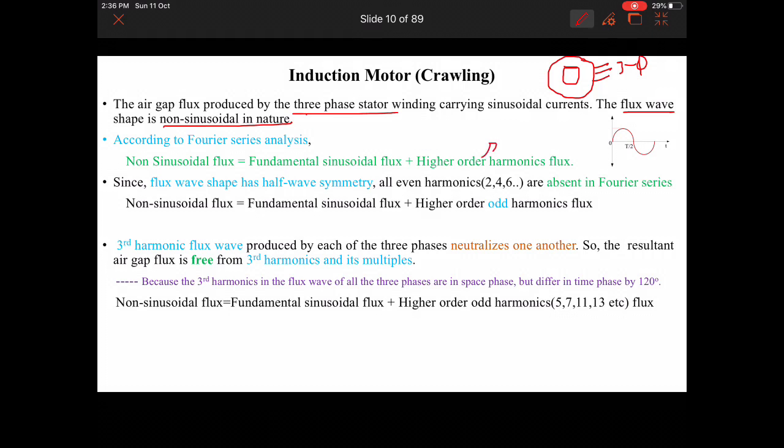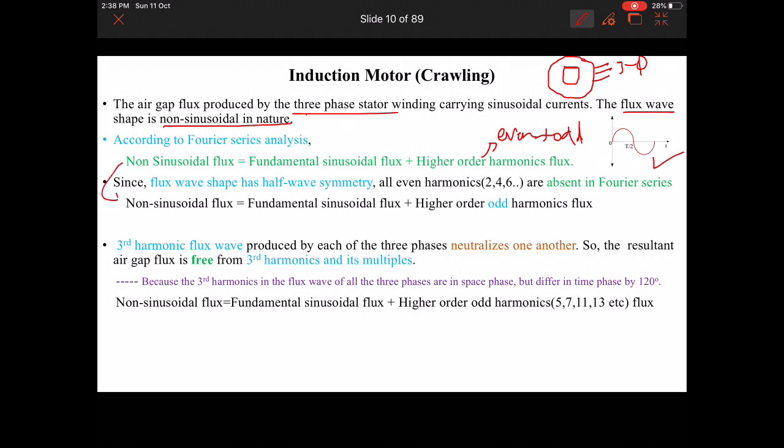Higher order means it includes even plus odd harmonics. Since the flux wave shape has half wave symmetry, as shown in this figure, all even harmonics, meaning multiples of 2 like 2, 4, 6 and so on, are absent in the Fourier series.